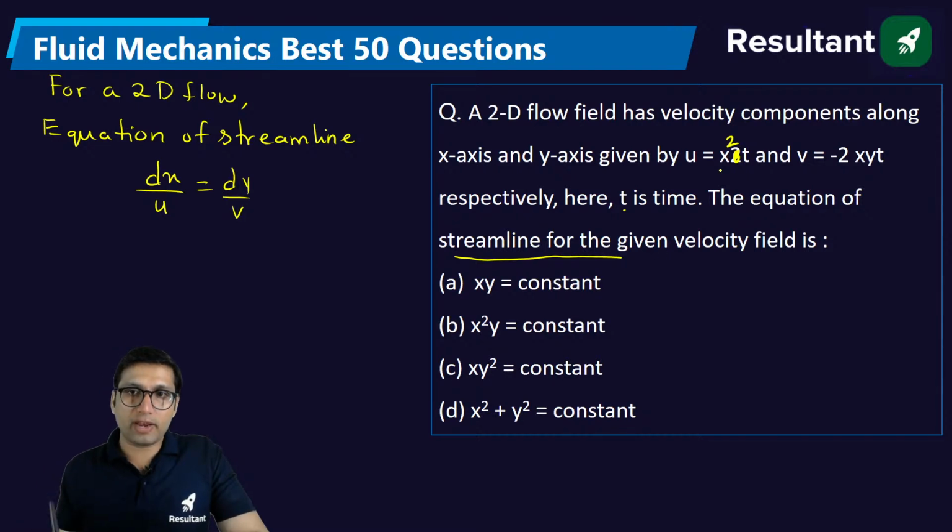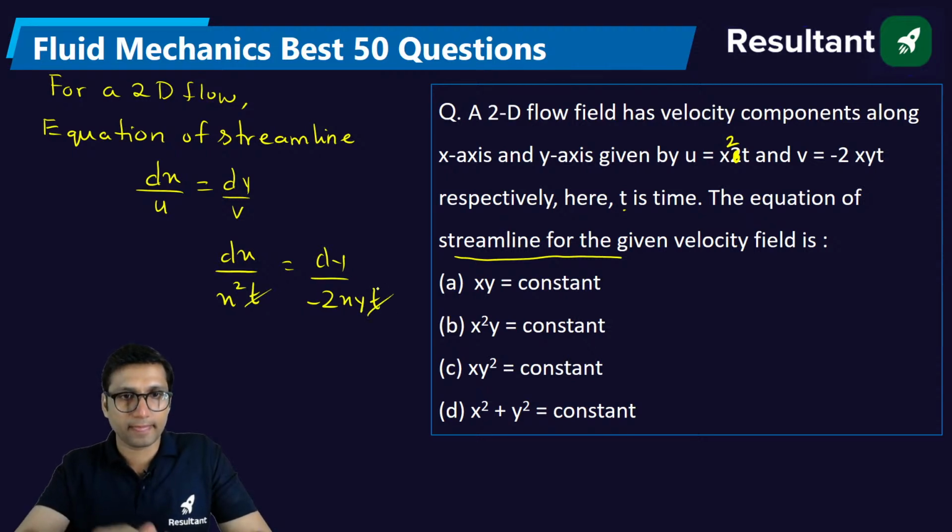This is the equation of streamline for two-dimensional flow. Here u and v components of the velocity are given with respect to time. Just put the values. dx by u is x square t and dy by v is minus 2xyt. t will get cancelled out, this x will get cancelled out.